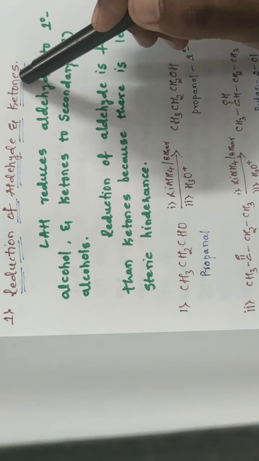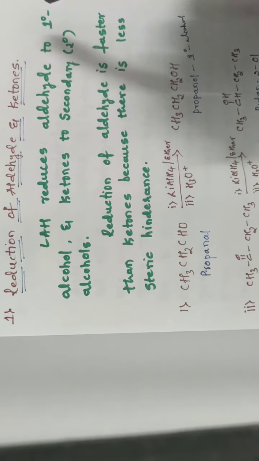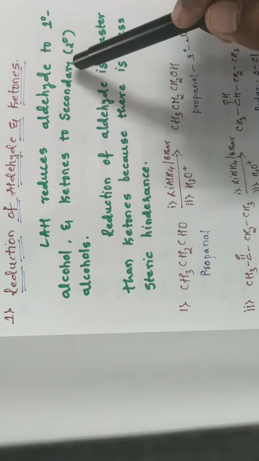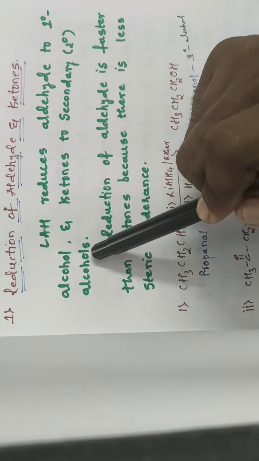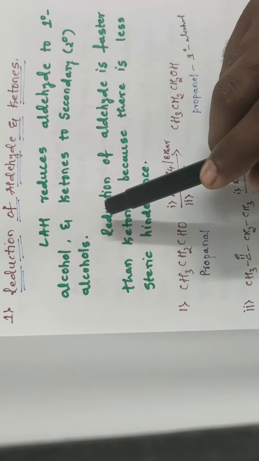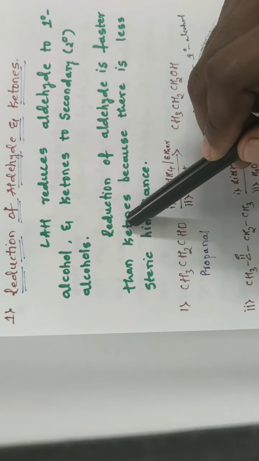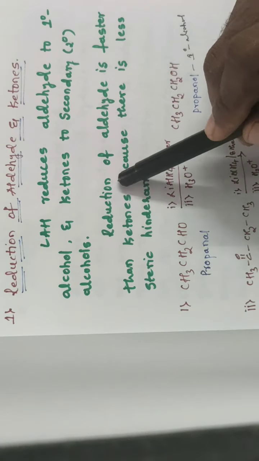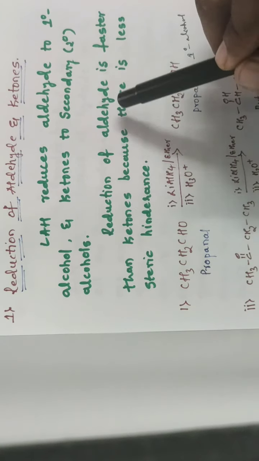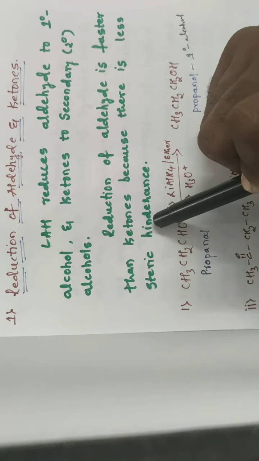Next is one of the applications of lithium aluminum hydride, that is reduction of aldehydes and ketones. Lithium aluminum hydride reduces aldehyde to a primary alcohol and ketones into a secondary alcohol. You all know the difference between primary and secondary alcohol. That means a hydroxy group bonded to a primary carbon atom is the primary alcohol, and to a secondary carbon atom is the secondary alcohol.